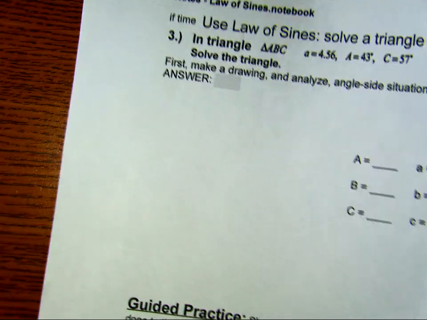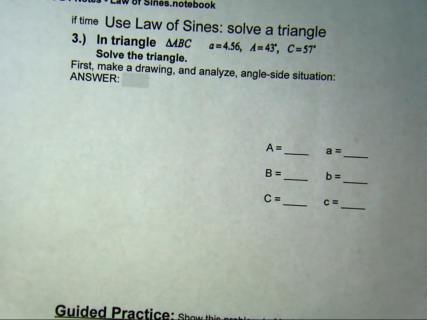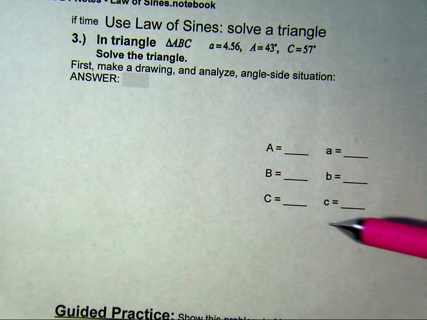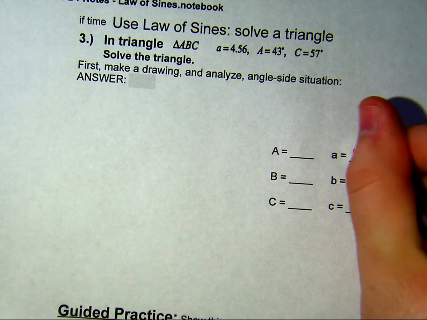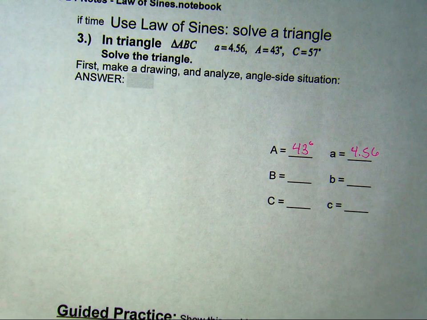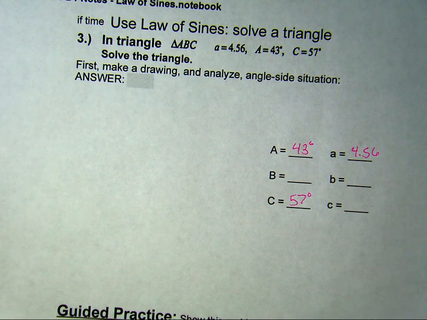This question is kind of what it's going to be looking at for a 3.0. You have some information, you need to draw a picture, and ultimately you won't know whether it's law of sines or law of cosines that we're going to use, but we got to find everything. So they told me 4.56 for the side. They told me the corresponding angle is 43 degrees, 57 degrees, and I have to find everything else. But what order I do that in is really up to me.